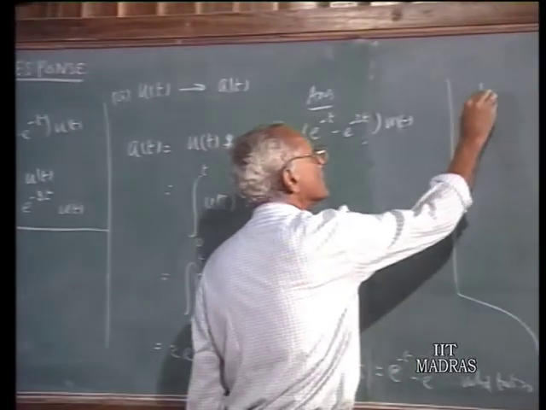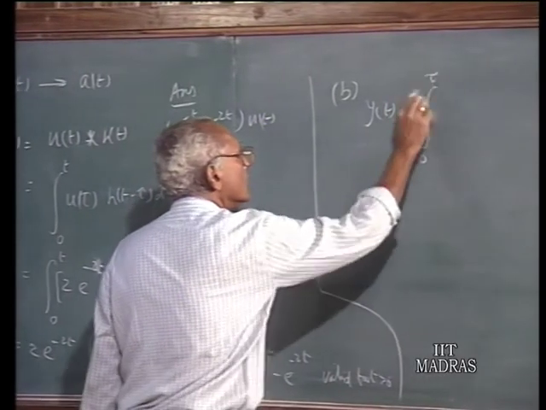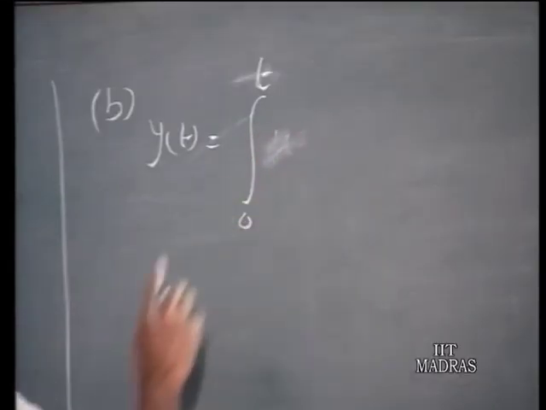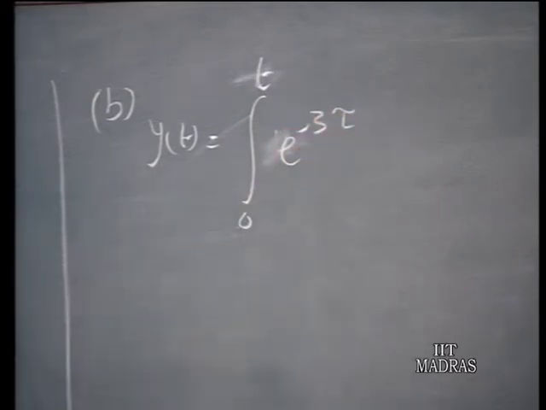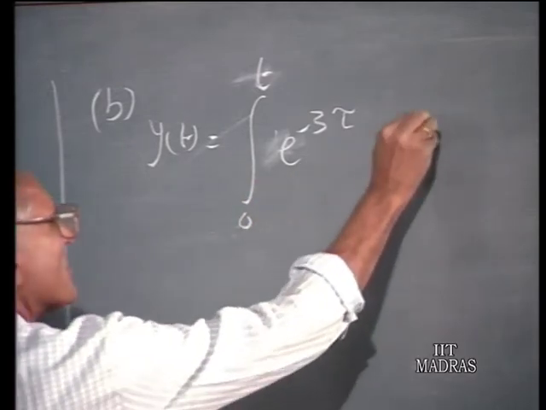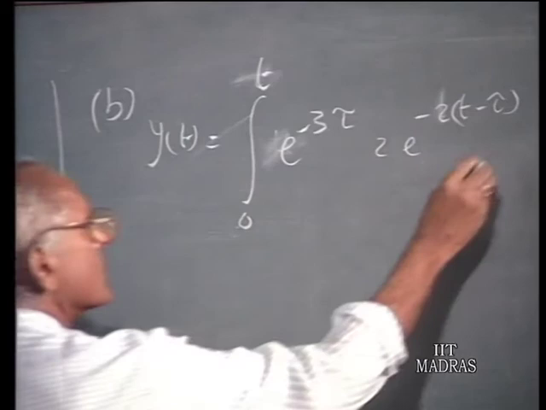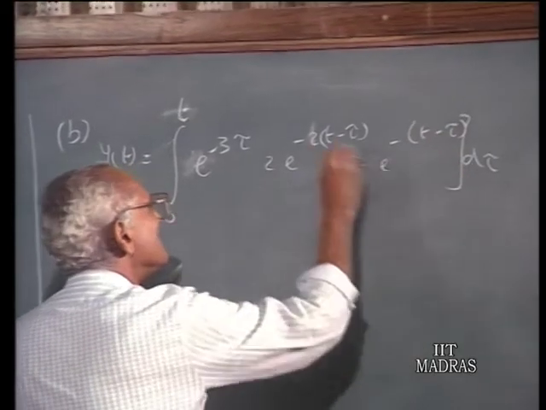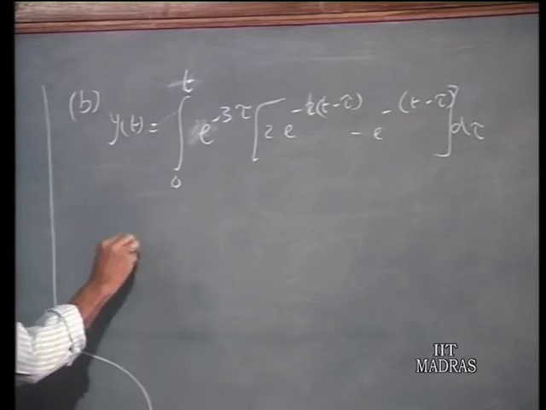The second part, the y(t) is now 0 to t again, u(tau), not u(tau), this time is e to the power of minus 3 tau, that is the input. This is going to be one for the range of integration, h(t minus tau), that is 2 e to the power of minus 2(t minus tau) minus e to the power of minus (t minus tau) d tau. That is the integration that is to be done, and working out as before,